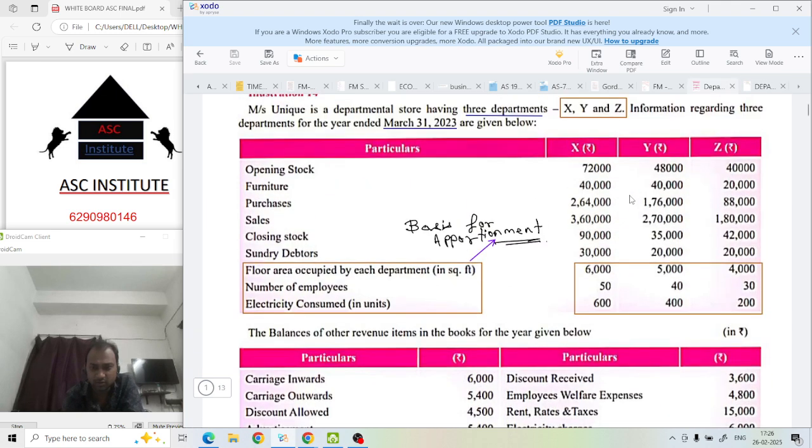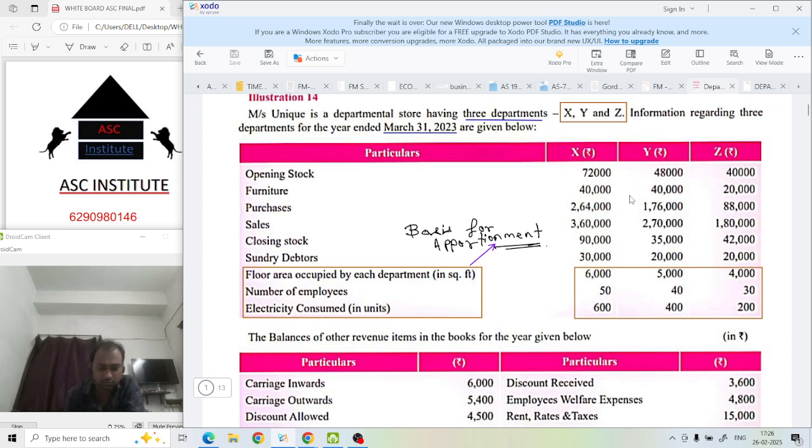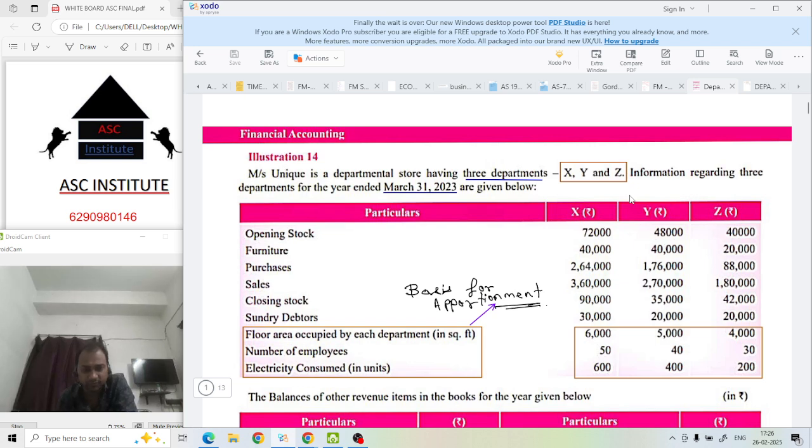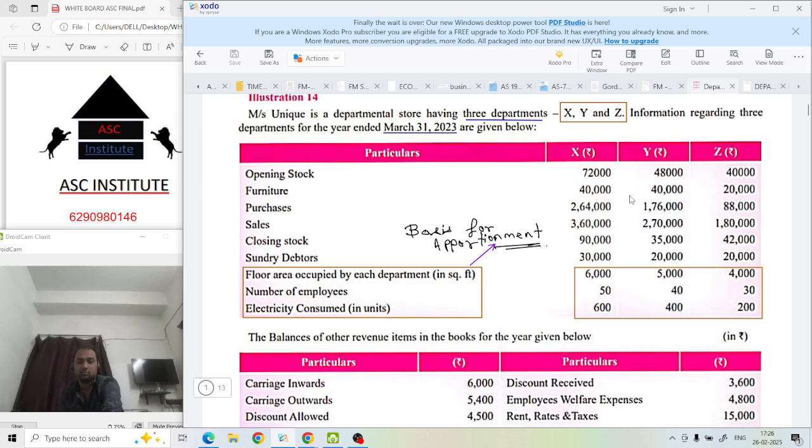Now coming to this main question. This is the first question of your institute material. The numbering is 14, but it is the first sum of your institute. See what it tells you: opening stock, furniture, purchase, sale, closing stock, sundry debtors, everything.